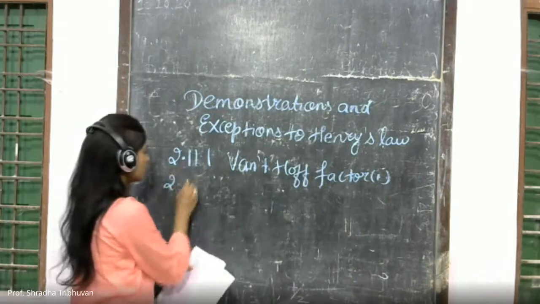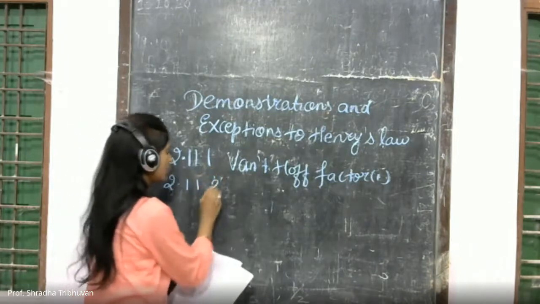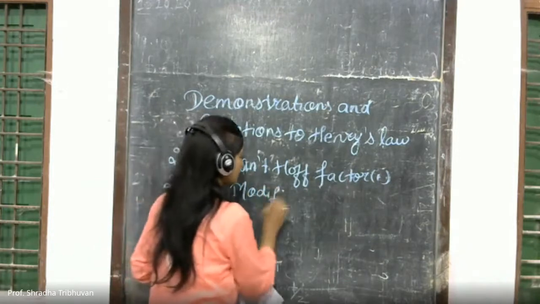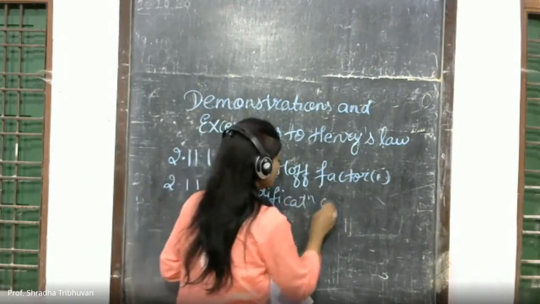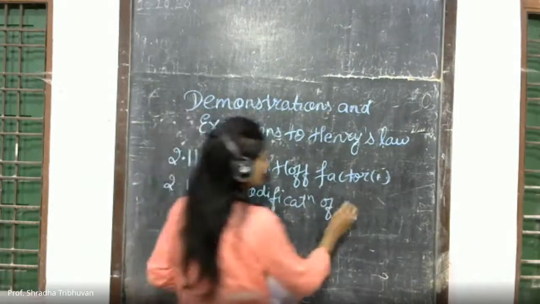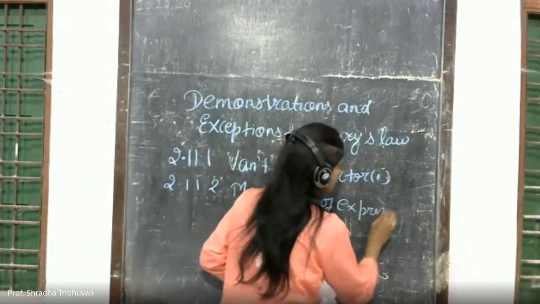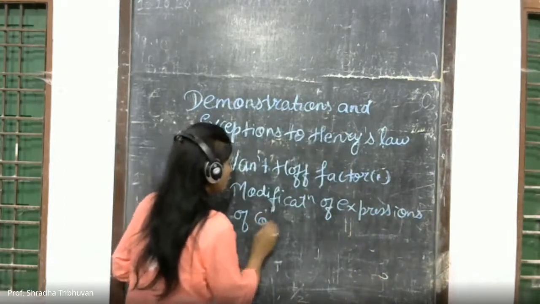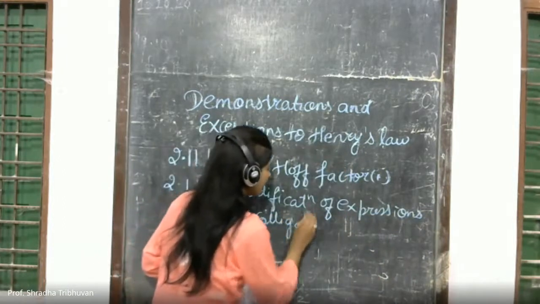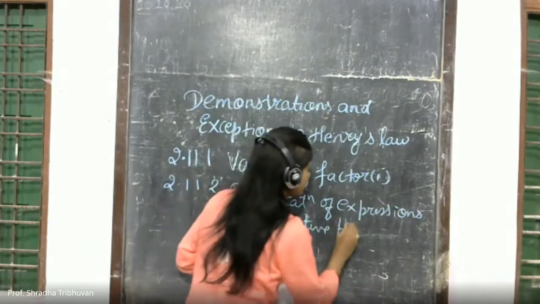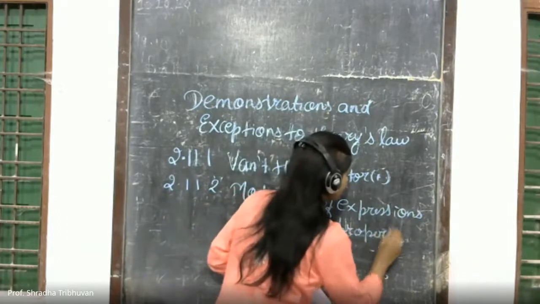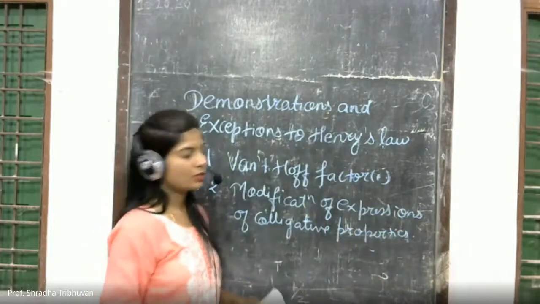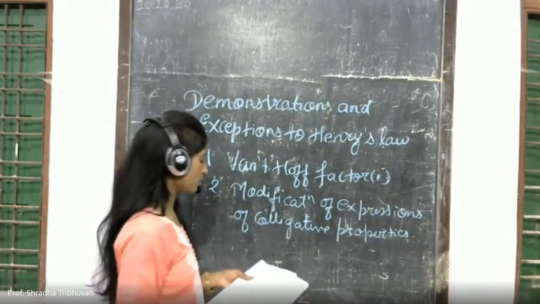Then next is 2.11.2, that is modification of expressions of colligative property. That is again deleted and non-evaluative, so that won't be asked.